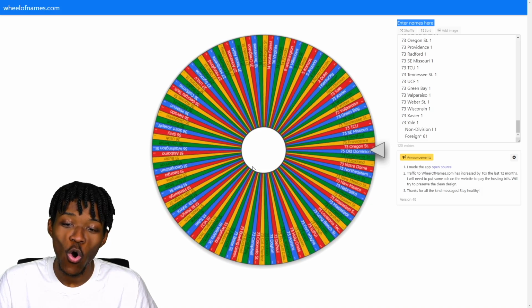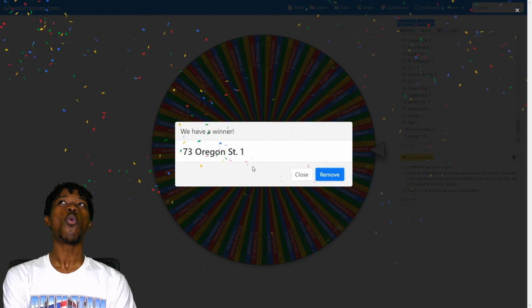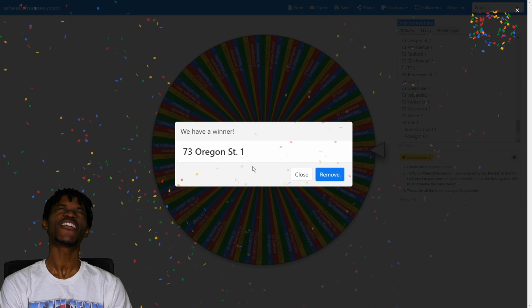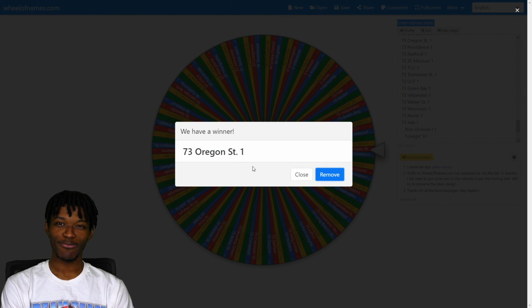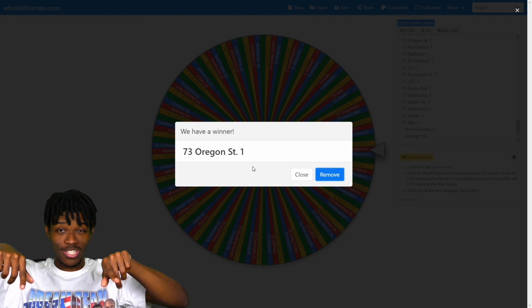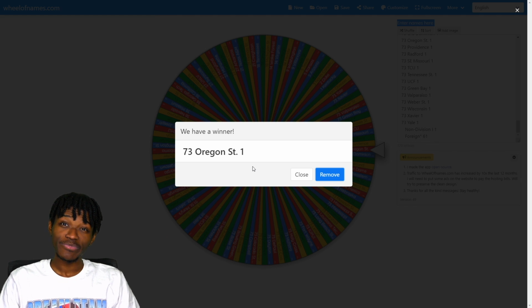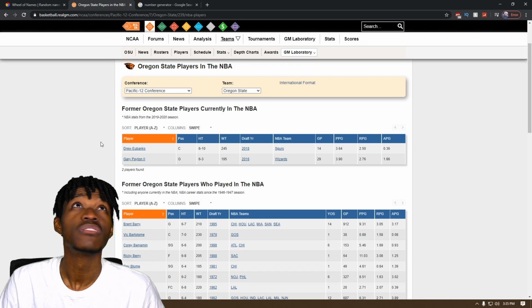As we go to Old Dominion, it kept going to Oregon State. Oh, one player from Oregon State in the entire NBA. The way I do this, when I'm trying to think of the player, I picture the Oregon State logo in their jersey and try to memorize what NBA player would be wearing that. The Beavers, right? Let's see who it is.